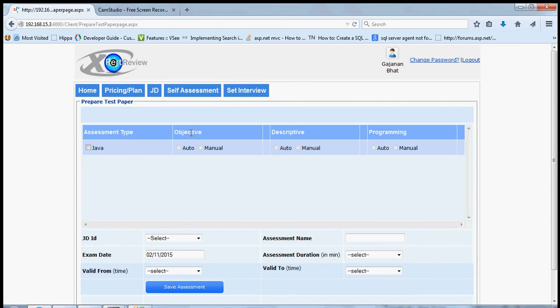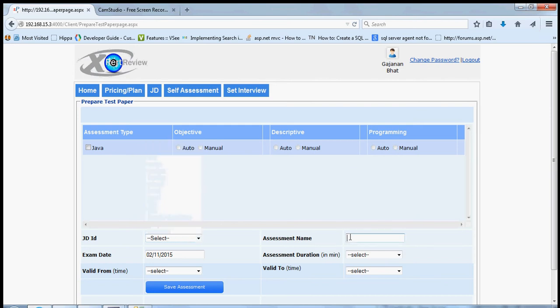automatically. That means if you have selected Java and objective, all the questions related to Java of objective type will be automatically selected. And if you go for descriptive questions, you there too have two kinds of options to select the questions, auto and manual. The same rules apply for programming as well. Once it is set, you can select the JD under which you want to set these assessments.